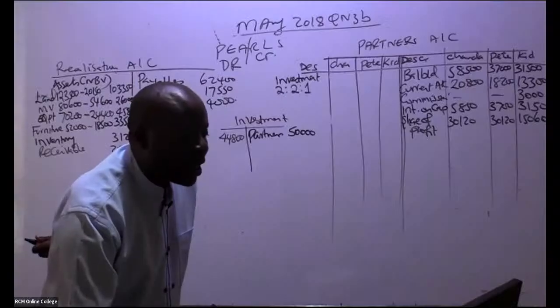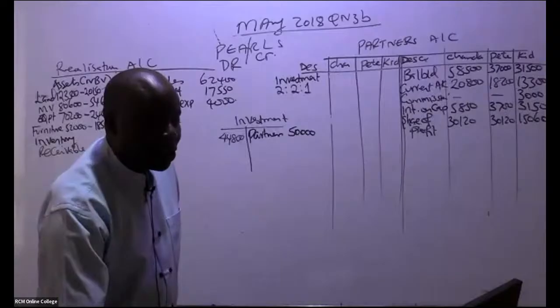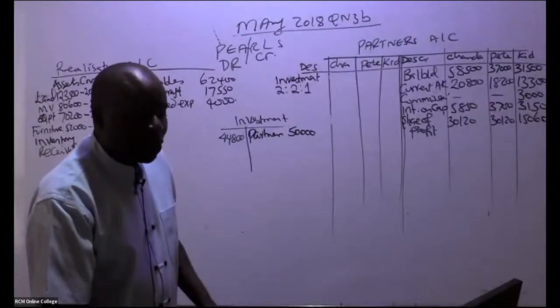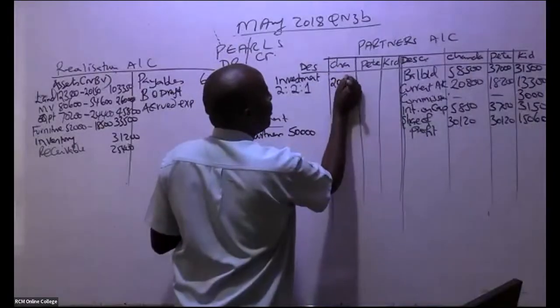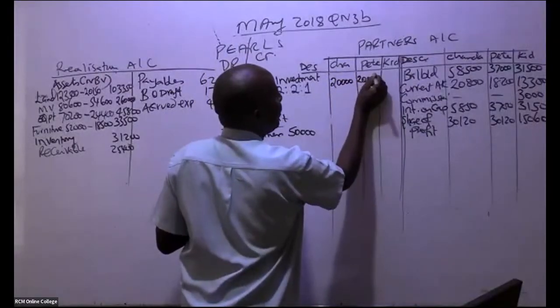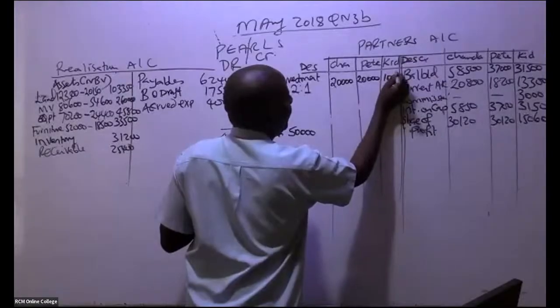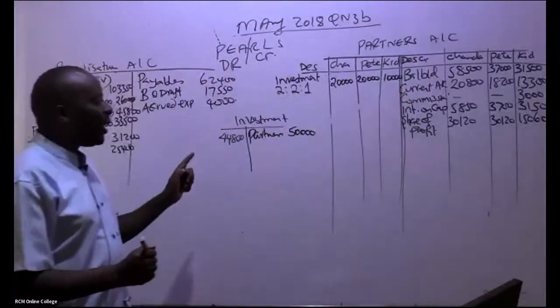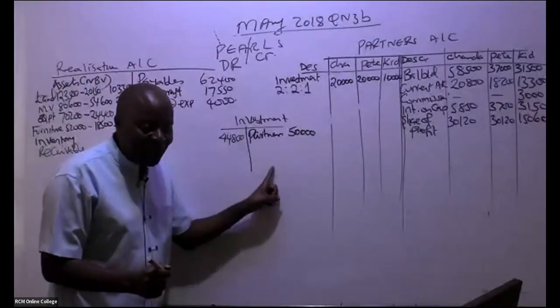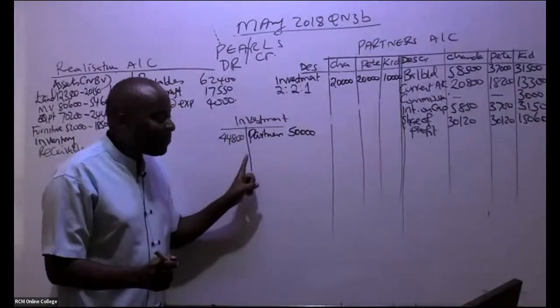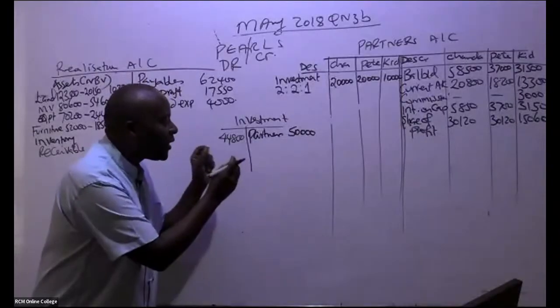So in this case here, could you kindly apportion this 2:2:1? So this gives us 20,000, this gives us 20,000, 10,000 like that. But now remember, these partners made a profit in the process. There was a gain on this investment.